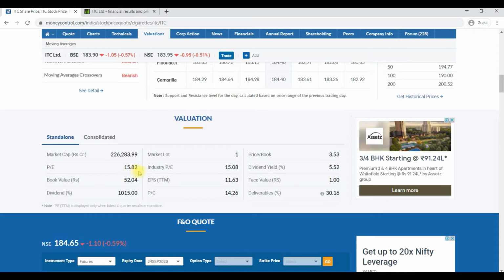What do you mean by this 15.82? To earn 1 rupee profit, you are investing 15.82 rupees in ITC Limited. You are paying 15.82 rupees to earn 1 rupee profit. That is nothing but a PE ratio.